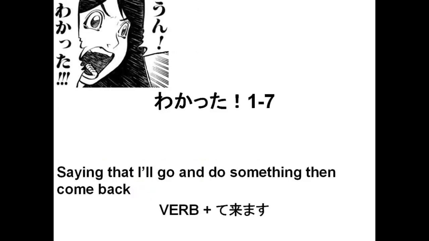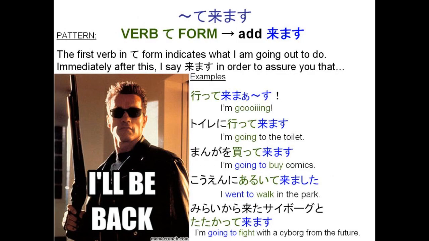1.7, saying that I'll go and do something and then come back. So here we take the verb in its te form and we add kimasu. The first verb in the te form indicates what I'm going out to do. Immediately after this, I say kimasu to assure you that I'll be back. So examples here. Ittekimasu. I'm going, but I'll be back. Toire ni ittekimasu. I'm going to the toilet, but I'll be back.